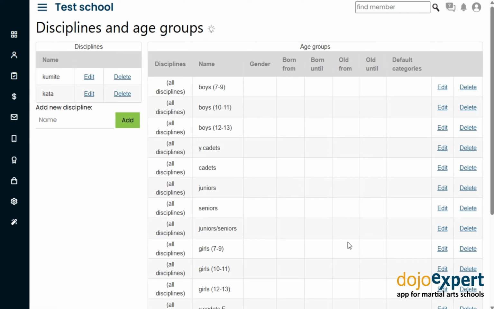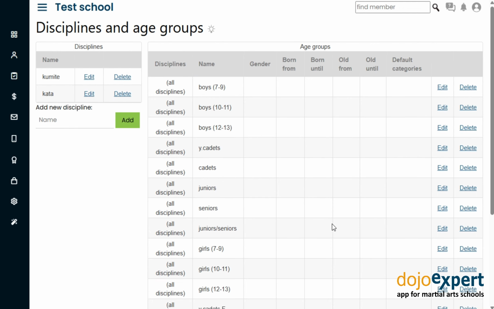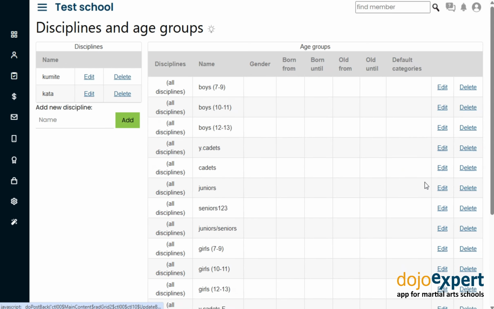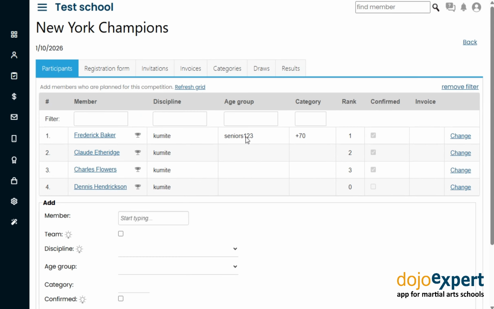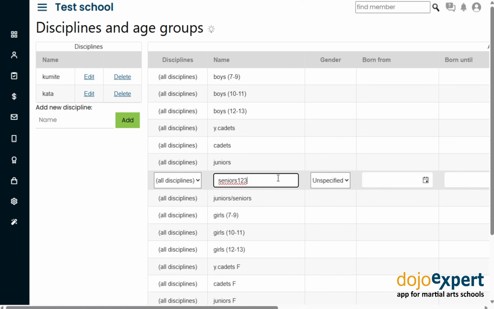Here you can modify the default disciplines, age groups, and categories. You cannot delete those that are already in use. And also, note that if you modify the ones that are already in use, the modification will be applied to all existing records. For example, if we change seniors to seniors 1 to 3, we will see that in existing records as well. Let's change that back.